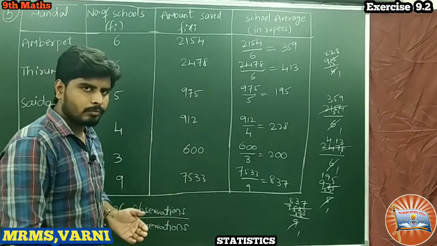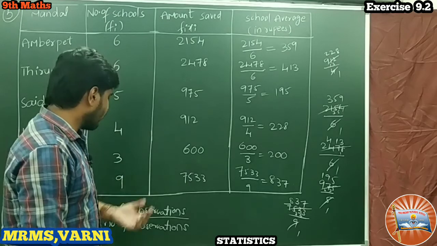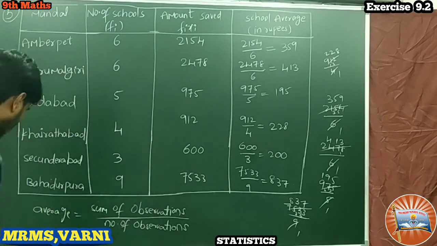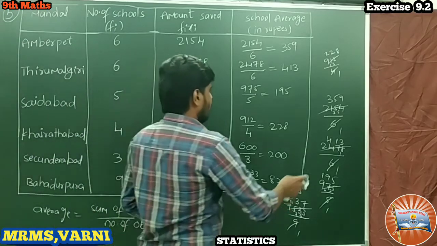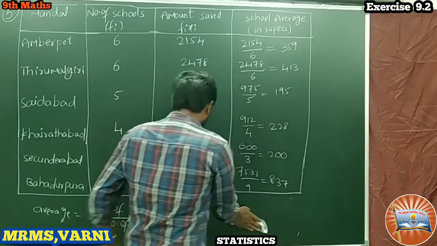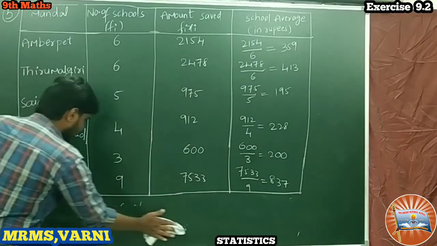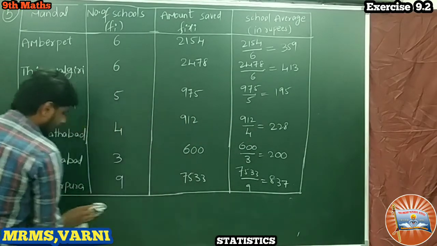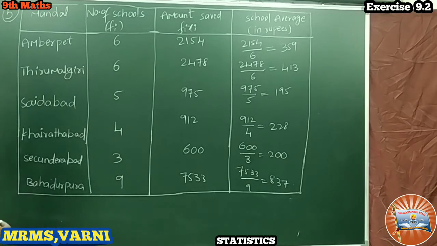Now what we do? We are going to find the average for all the Mandals. Okay, right, let us see that. So what is the formula? I am going to use direct method. Average is nothing but mean.